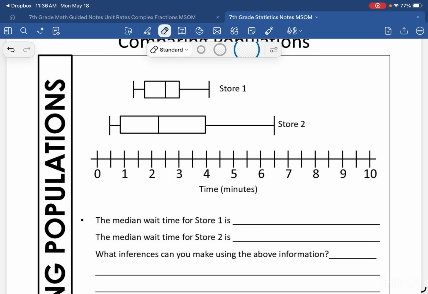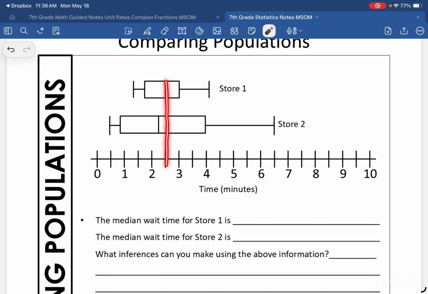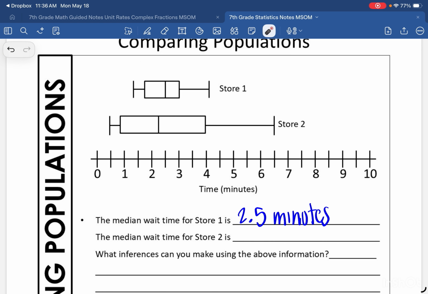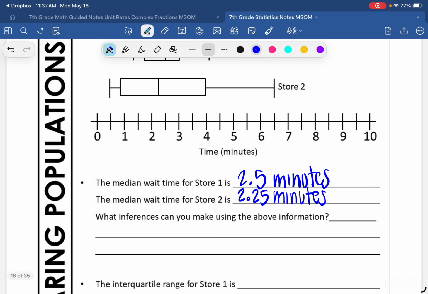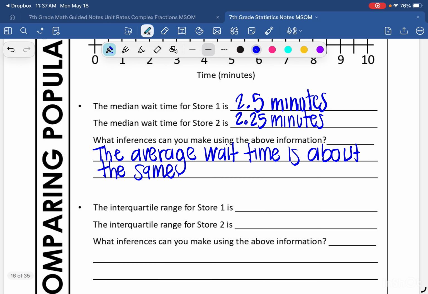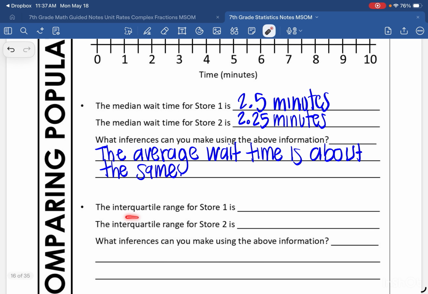So this is the same data as on the previous page. We're actually going to calculate some things. The first question asks me the median wait time for store 1. So the median wait time right here is going to be 2.5 minutes for store 1. Now the median wait time for store 2 looks to be about 2.25 minutes. What inferences can you make using the above information? Well, I'm going to say that the average wait time is about the same for each store. Okay, now it's asking me for the interquartile range for store 1 and the interquartile range for store 2.